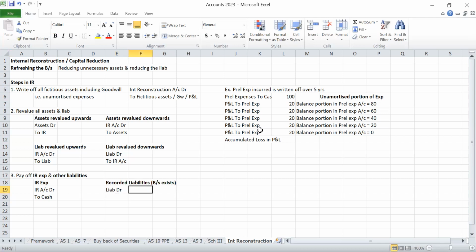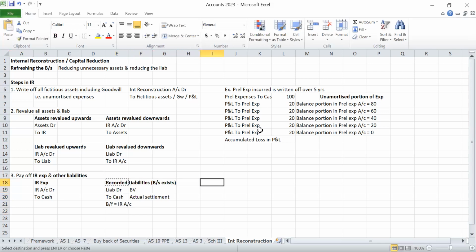So liability account debit at book value, cash credit for the actual settlement, and the difference will be transferred to the internal reconstruction account. So for recorded liabilities, some value exists in the balance sheet. That liability we are paying means we debit the book value, the actual settlement will be credit, and the balancing figure will be transferred to the internal reconstruction account.